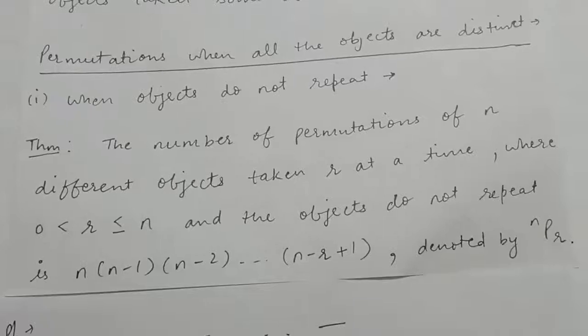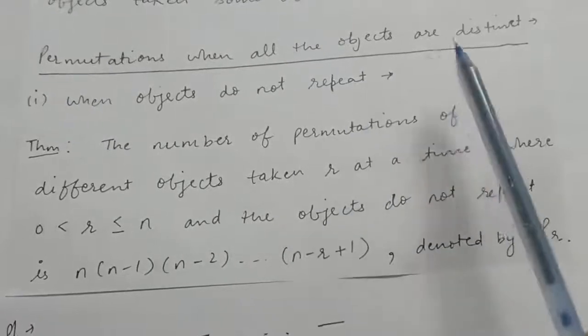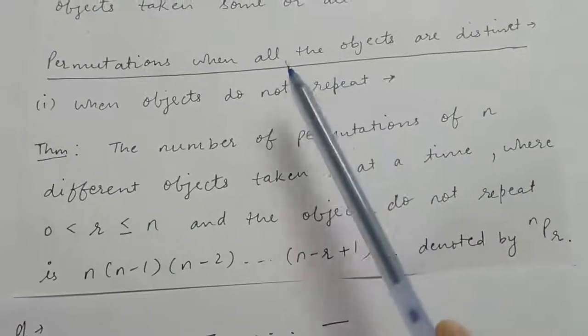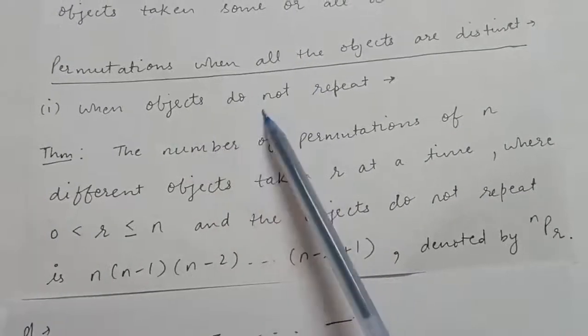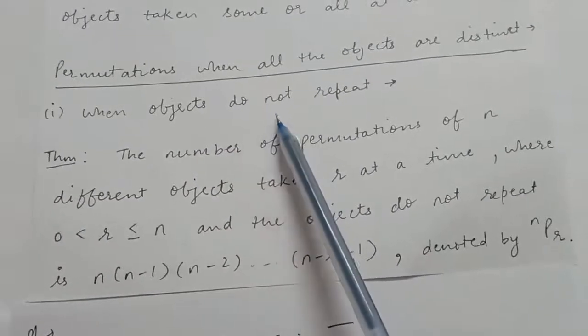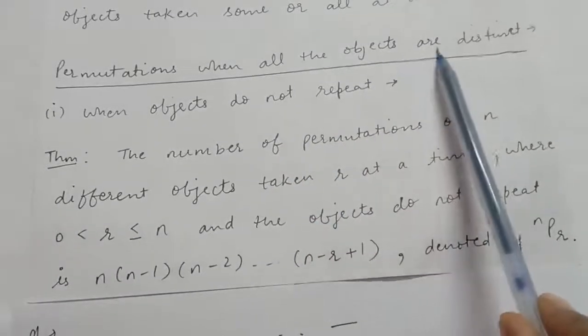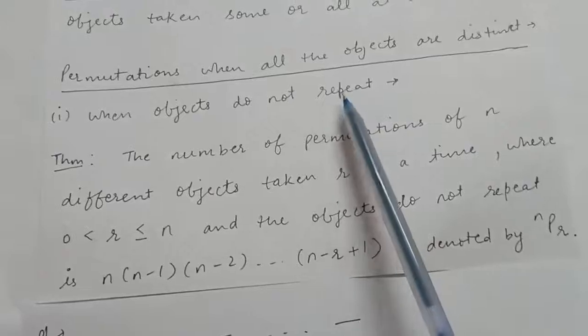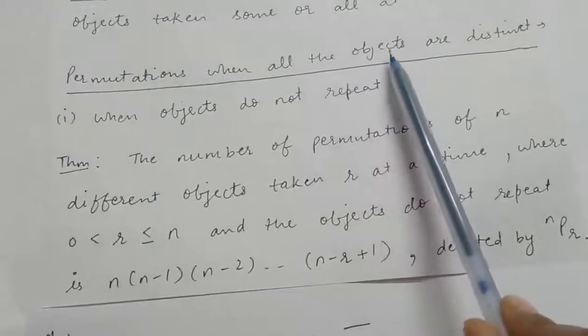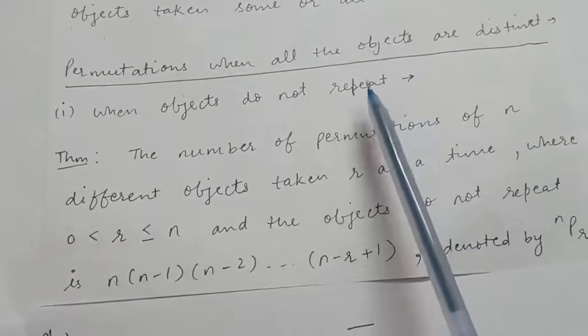Now see, permutation when all the objects are distinct. In this there will be two cases, either we can repeat the objects or we cannot repeat the objects. Objects are distinct. Now the first is when objects do not repeat. All the objects are distinct and also we cannot repeat the objects.